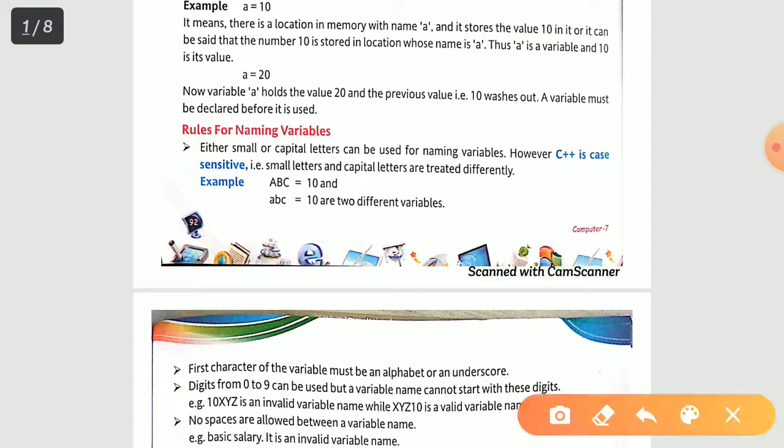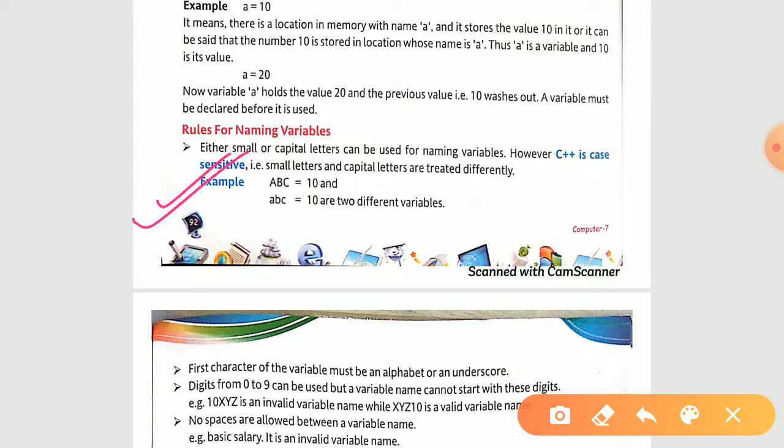For naming our variable, we have different rules. A number of rules are provided over here. See the first rule: either small or capital letters can be used for naming variables. It means you can use small case letters or capital case letters. However, C++ is case sensitive. Now, case sensitive means what? Small letters and capital letters are both different.